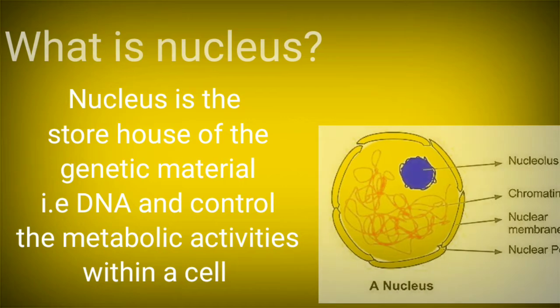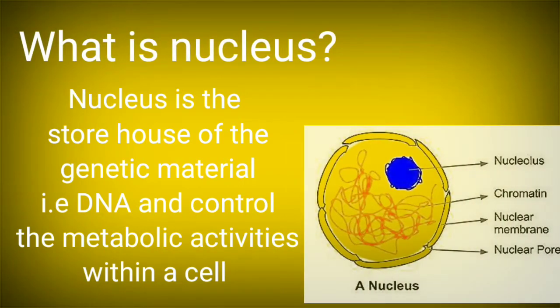What is a nucleus? Nucleus is the storehouse of the genetic material, that is DNA, and controls the metabolic activities within a cell. We know that every eukaryotic cell has a well-defined nucleus, and this nucleus stores the DNA material.